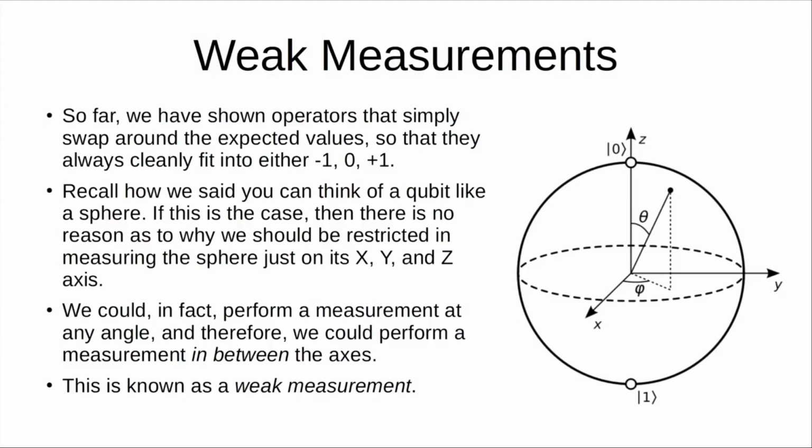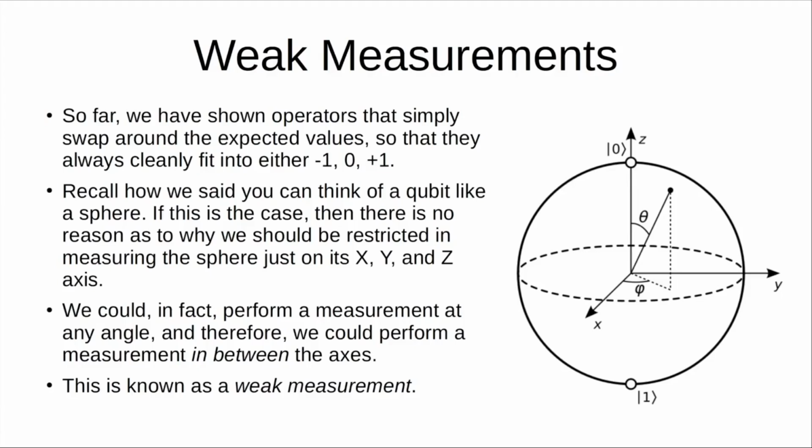Finally, I want to talk about one last concept. So let's go back to how we thought about qubits as a sphere that you can measure on a different axis. So far, we've only been talking about discrete values for the expected values of -1, 0, or +1. However, there's no reason why, if you had a sphere, that you could only measure it on the x, y, and z axis. Theoretically, you could take the sphere and measure it on any angle between those 3 axes. So you can measure it, let's say, halfway between the z-axis and the y-axis.